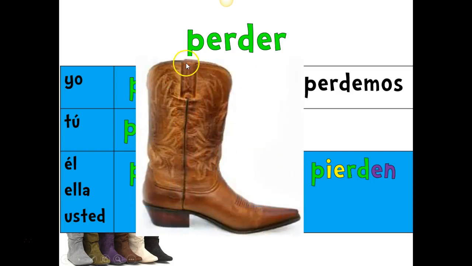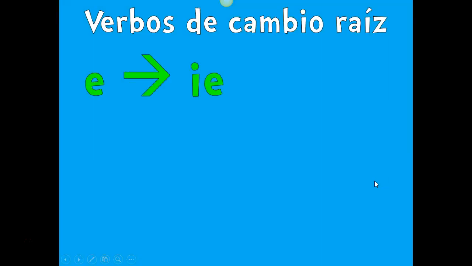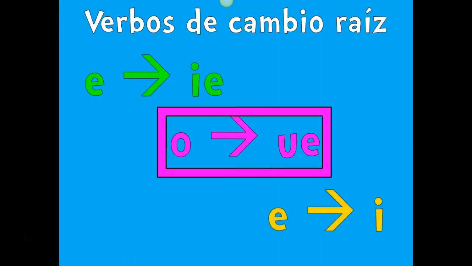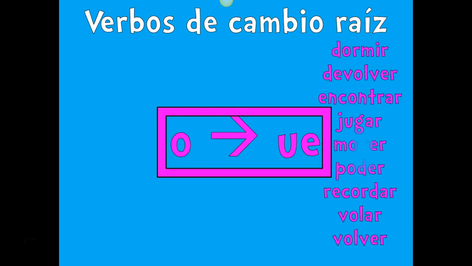We just need to make sure that we're only making these spelling changes in the boot of the verb. So now the O to UE verbs, these are the verbs that follow that pattern. We have dormir, devolver, encontrar, jugar, and I know that jugar does not have an O in the verb itself, but it still follows the same pattern. We basically take this U and we change it to UE. So jugar gets put in this group of verbs because it follows the same pattern.